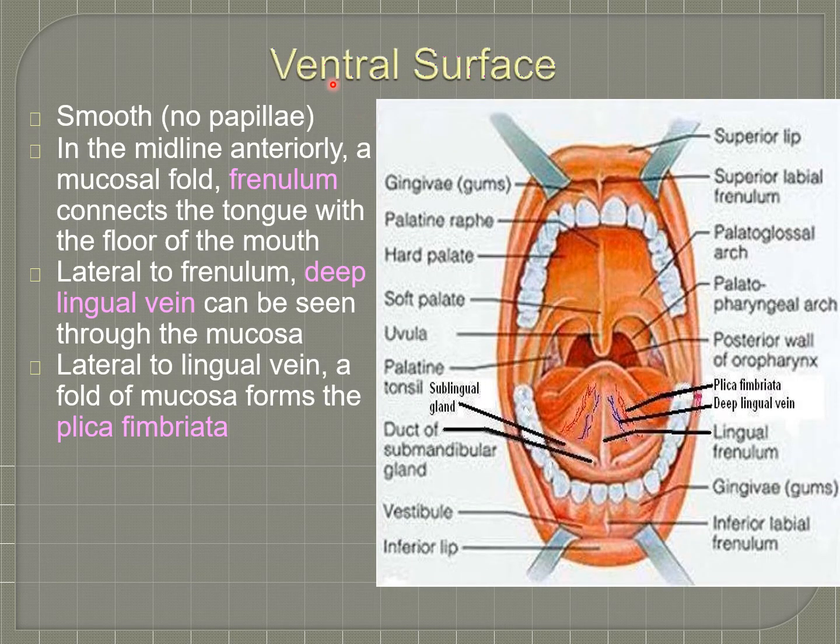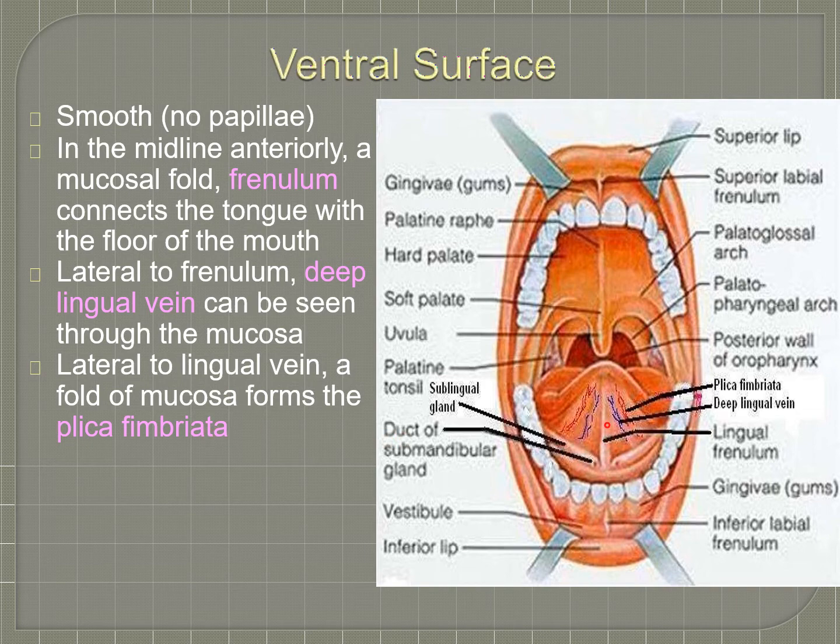About the ventral surface of the tongue, it is smooth. There are no papillae. In the midline, as we have seen already, a mucosal fold called the frenulum or lingual frenulum connects the tongue to the floor of the mouth. Lateral to the frenulum, there is the deep lingual vein. Lateral to the lingual vein, we can see another fold of mucosa named the plica fimbriata.